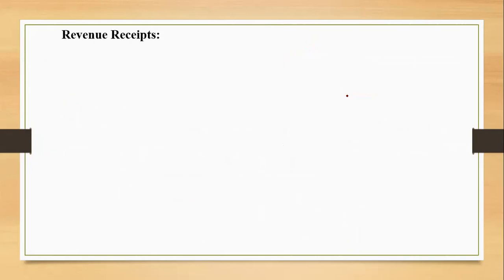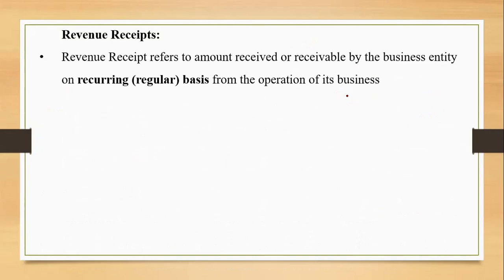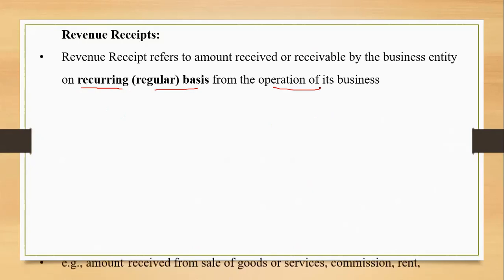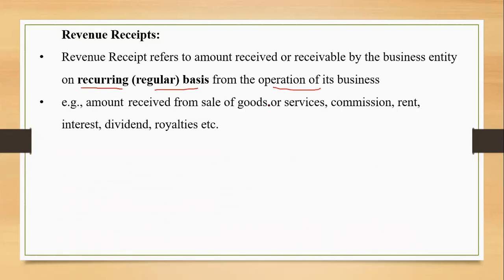Next is revenue receipt. This also has been discussed. These are the amounts which are received or receivable by the business entity on a recurring, regular basis from the operation of its business. So revenue receipt will include the amount that we receive by sale of goods or by providing services. Examples can be commission received, rent received, interest received, dividend received, or royalty received.